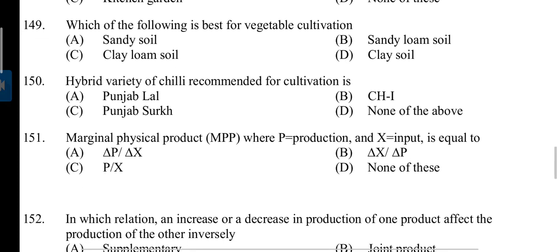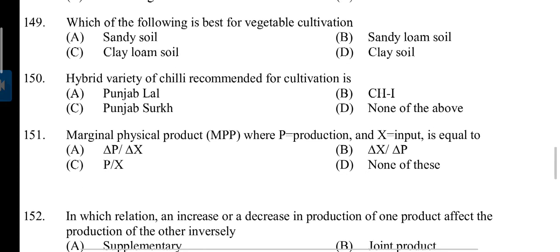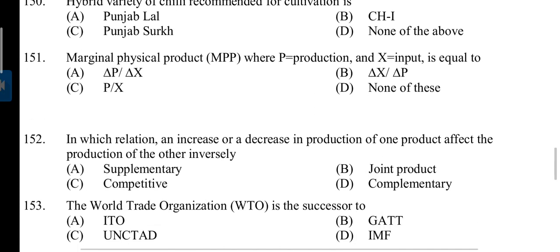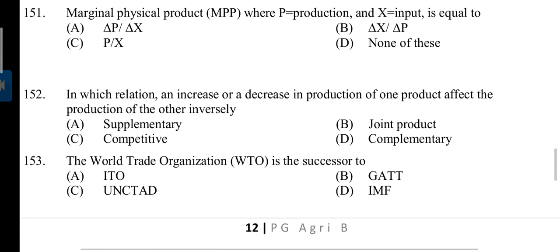149. Which of the following is the best for vegetable cultivation? Answer is B. Sandy loam soil. 150. Hybrid variety of chili recommended for cultivation is? Answer is B. CH1. 151. Marginal physical product, MPP, where P is production and X is input, is equal to? Answer A.